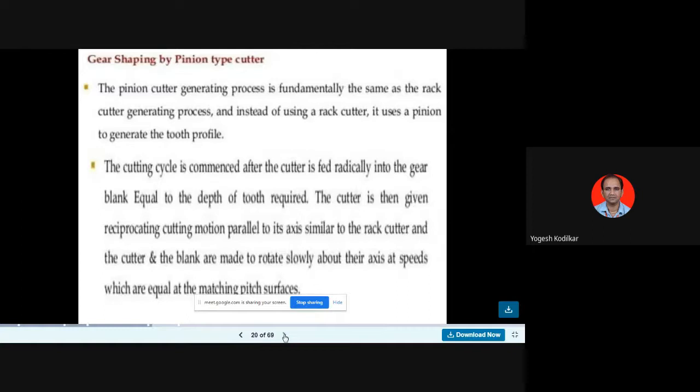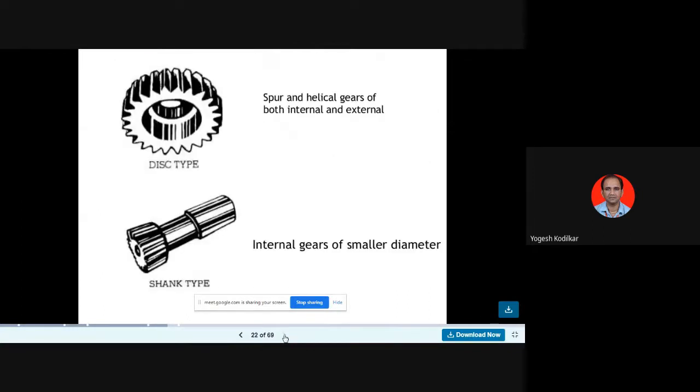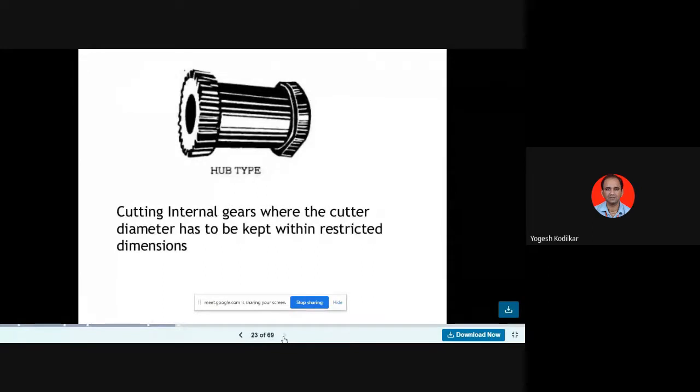Gear shaping of pinion cutter type. These are the shunt type gear, disc type gear.